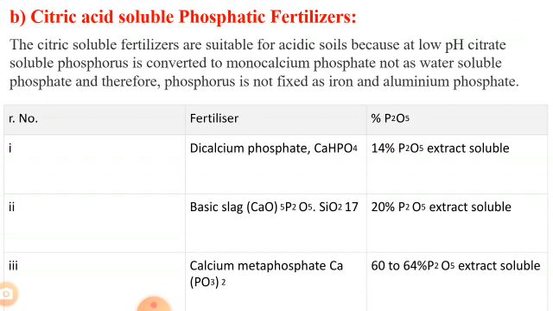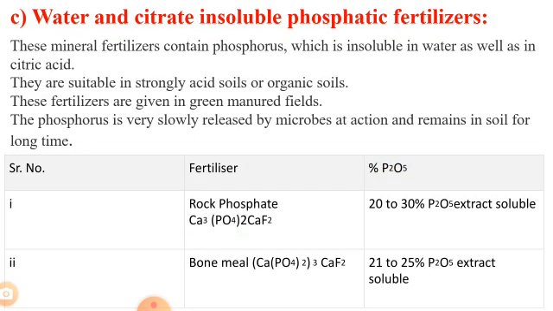Then basic slag, that is CaO etc., which contains 20% phosphorus pentoxide. Then calcium metaphosphate, which contains 60 to 64% of P2O5. So here it is citric acid soluble phosphate fertilizers.